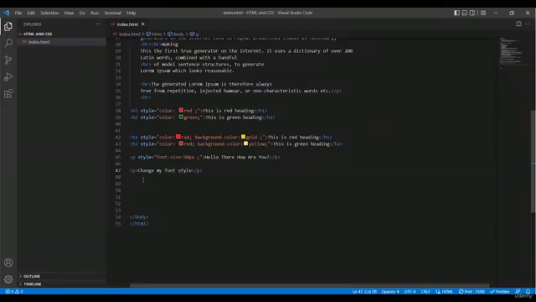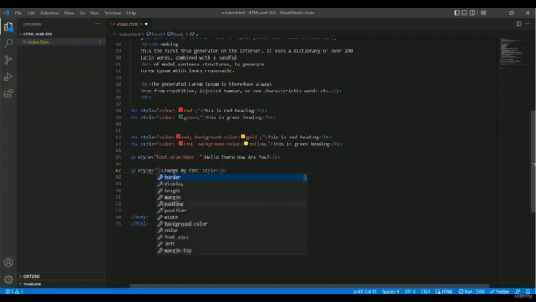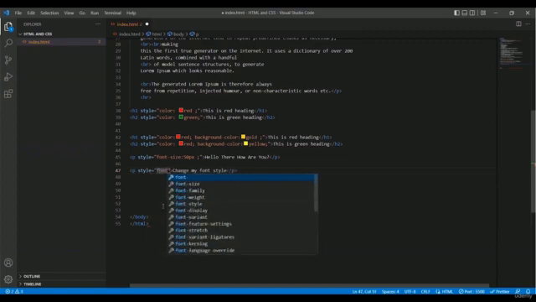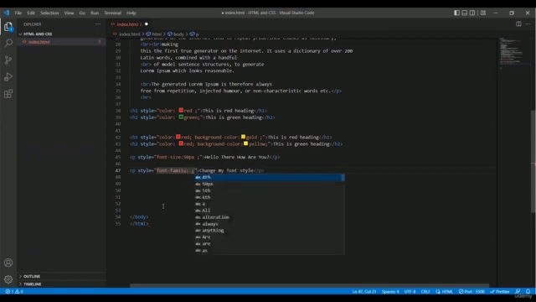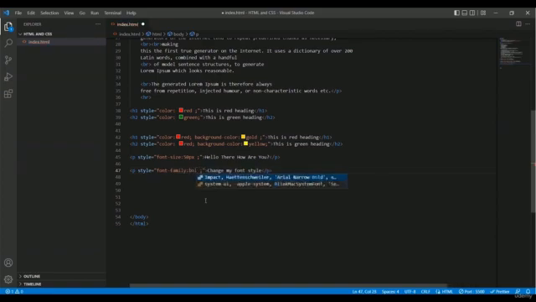Therefore, we have to declare a style at first in the P tag, and you just have to hit the space button from your keyboard, and now you have to type the style, and then you have to declare font family. Okay, and inside here you have to type the font name. As an example, let me write bold.